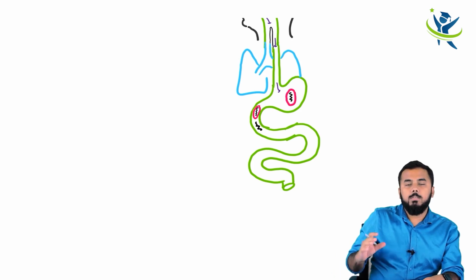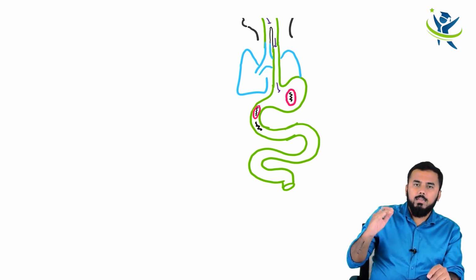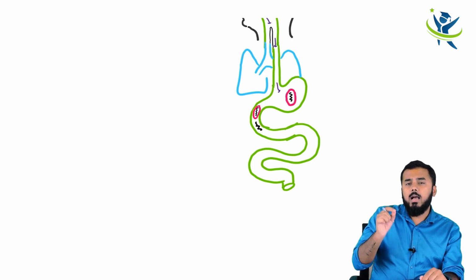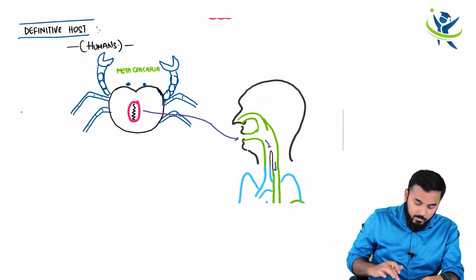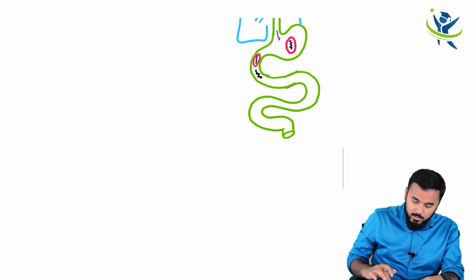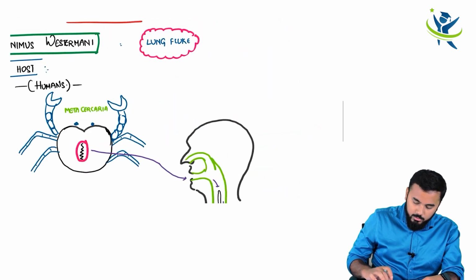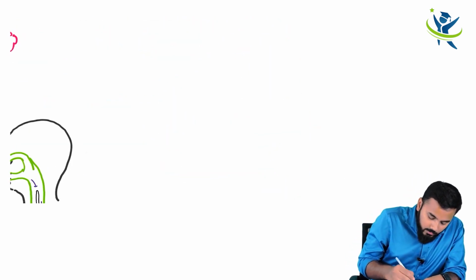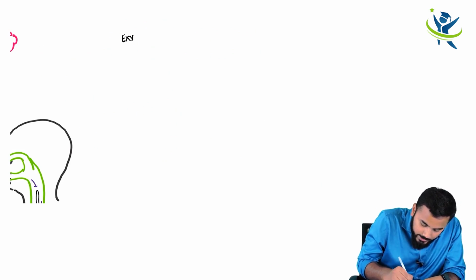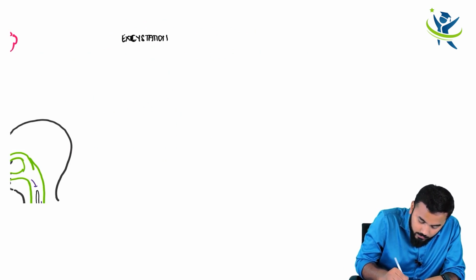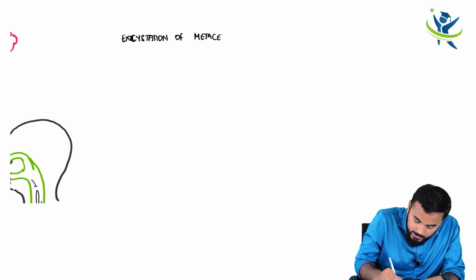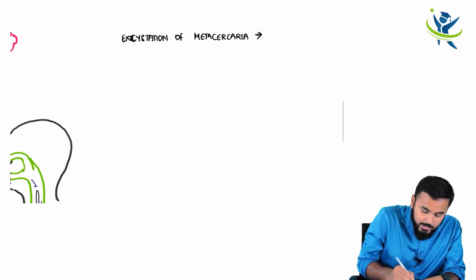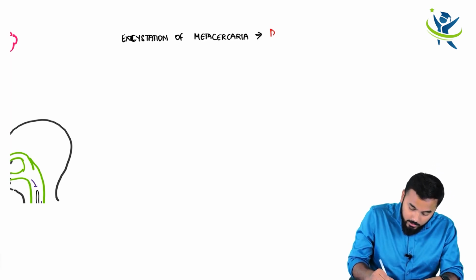Now the question is, in which region of our GIT does excystation occur? Excystation occurs in the duodenum, right? So MCQ number 1. Let me write down all the MCQs over here. MCQ number 1 is: excystation of metacercaria, where does it occur? Yes, excystation occurs in the duodenum.